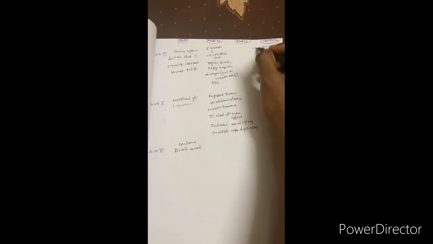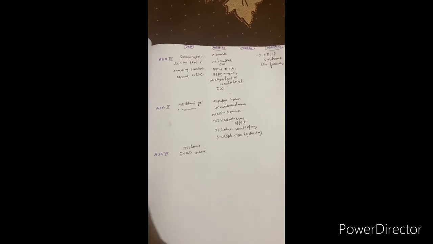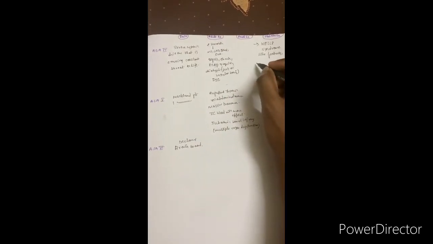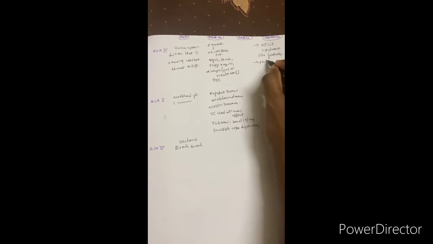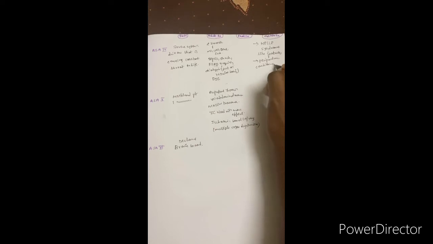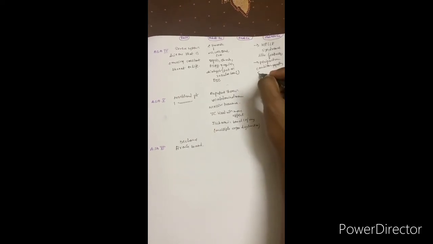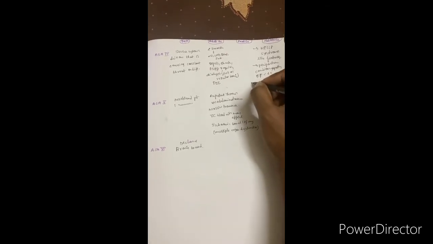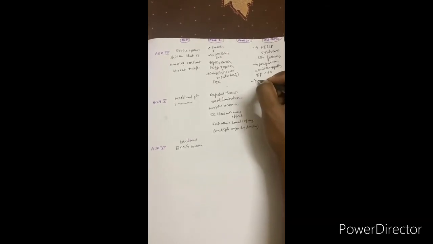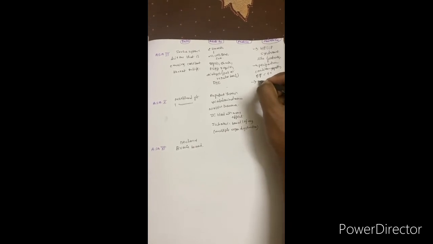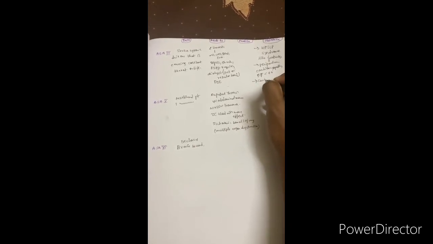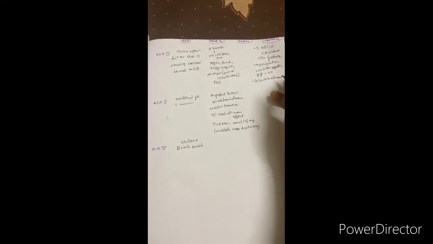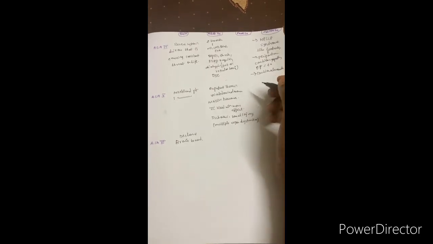Another thing included in the ASA 4 category, apart from HELLP syndrome, is peripartum cardiomyopathy, having an EF, ejection fraction, of less than 40%. Or a patient having a congenital or acquired cardiac abnormality, who may have been asymptomatic before or becomes symptomatic during pregnancy, is also included under ASA category 4.